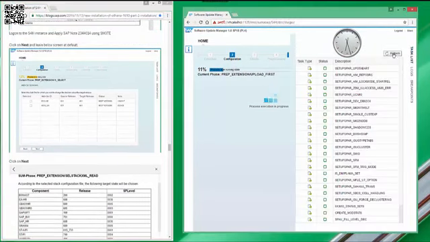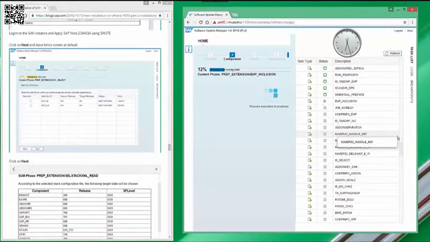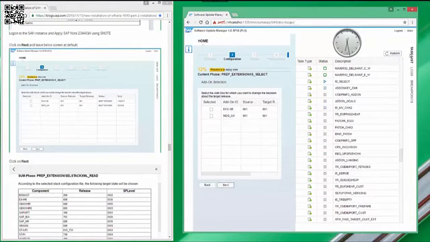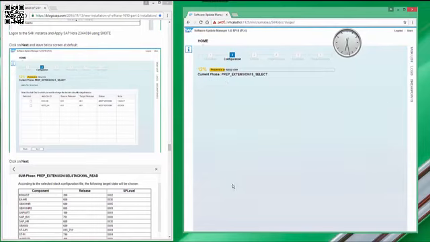You can click on refresh to get status of the phases. At this point, we are prompted for add-on selection. Keep default and click next.